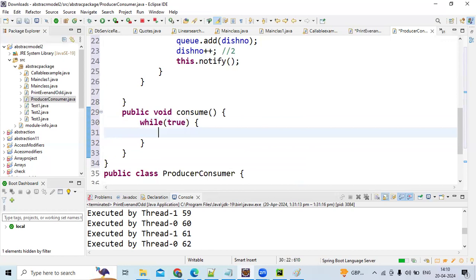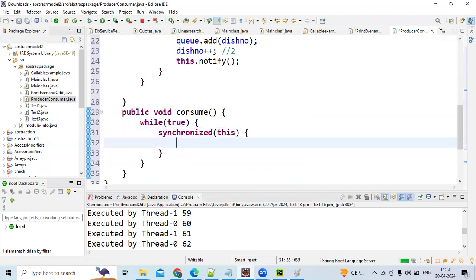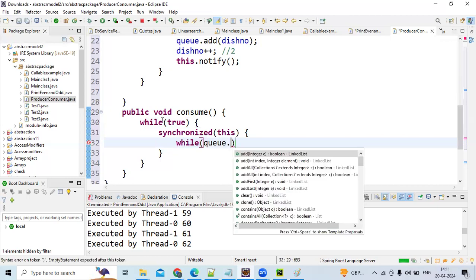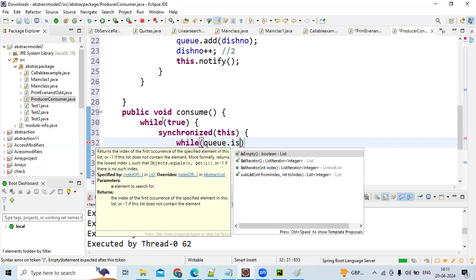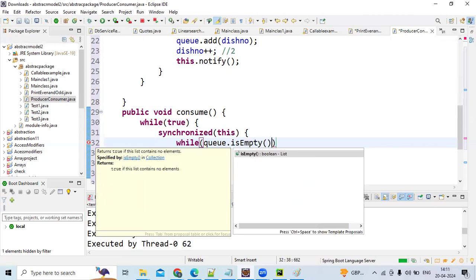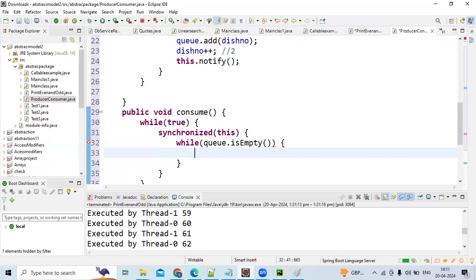Now write synchronized of this. Now see this consumer, when will they wait, guys? I want the answer from you guys. See this chef, at what time will he wait? Once the queue is empty. Yes, exactly. While queue dot is empty, he will wait because there are no orders. Definitely he will wait, right? In remaining cases, he won't wait.